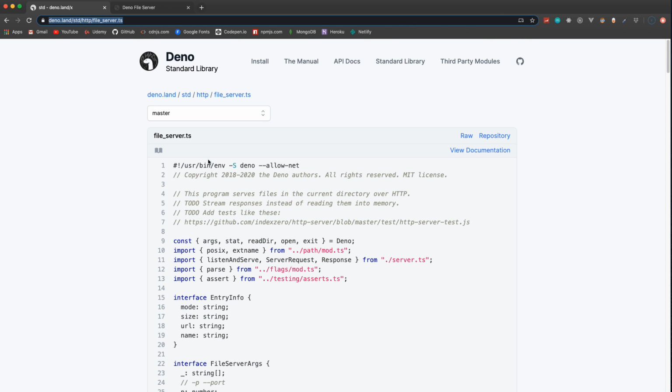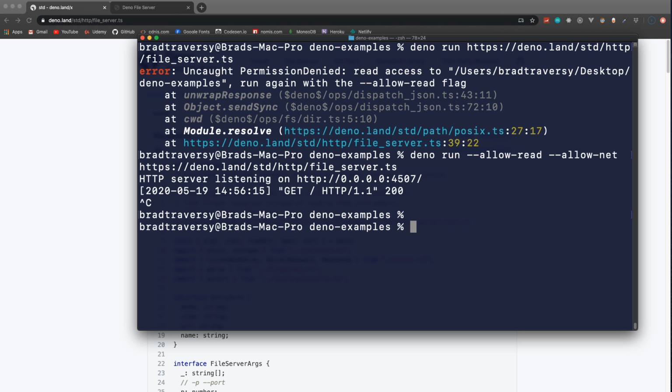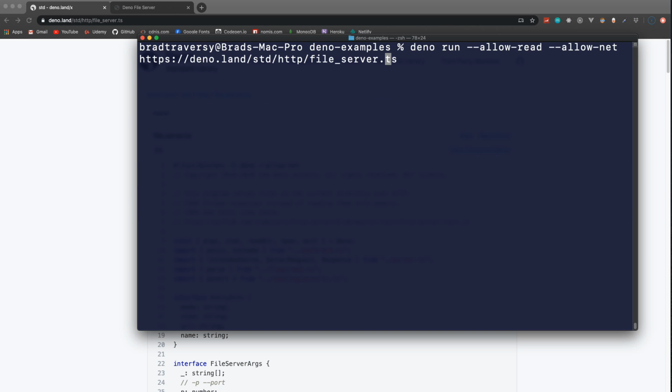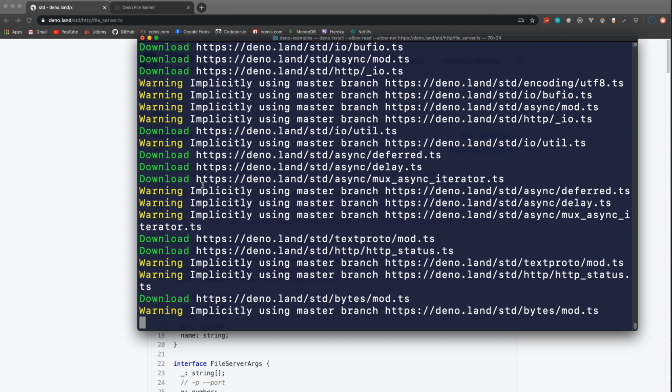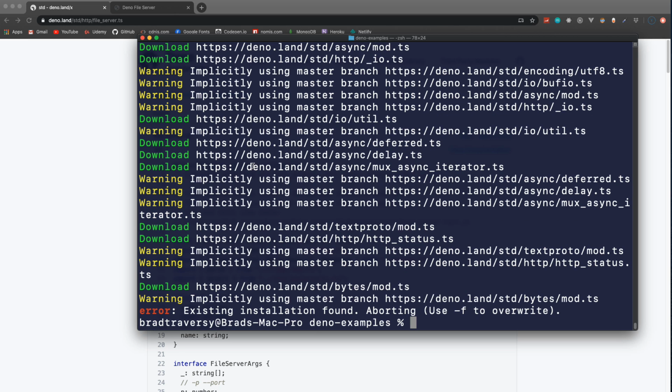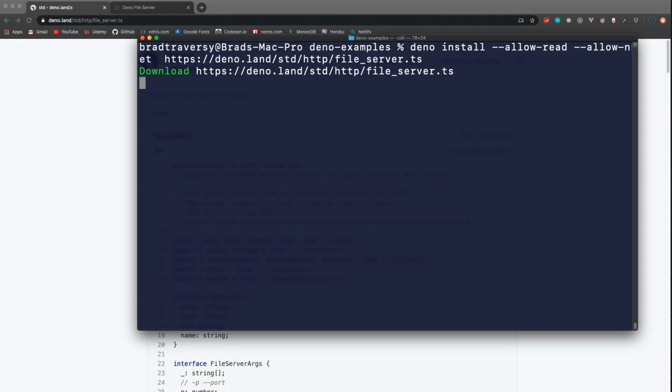Now we can also install this. We just ran it, but we can install it with deno install. So I'm going to go back to my terminal, Control C to get out of that. I'm going to run almost the same command, except I'm going to do install instead of run, along with the flags, the security flags. So what's going to happen is it's going to download it. It's going to put it in my base directory. Oh, I already have it. You know what? Let me just delete it real quick. All right, so I'm just going to run that again.